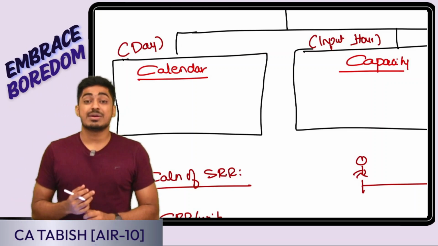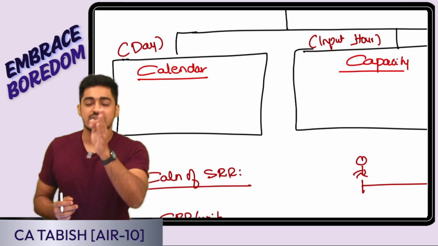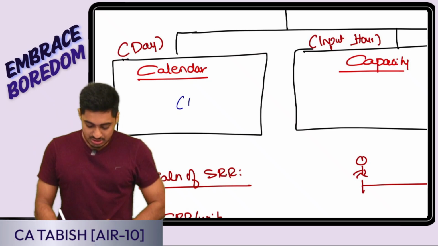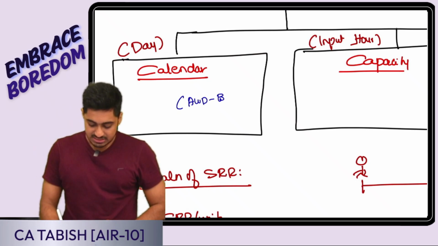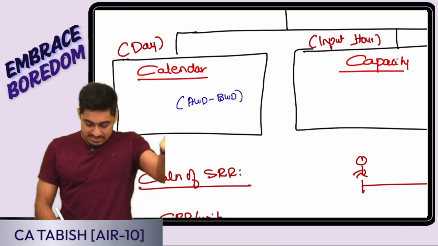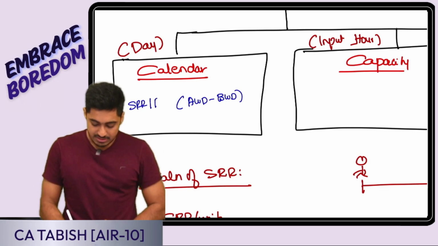Calendar variance. What am I comparing? The change in the days. How do I want it? Actual minus budget. So it is actual working days minus budgeted working days. I get the difference in days. Convert into value: SRR per day.